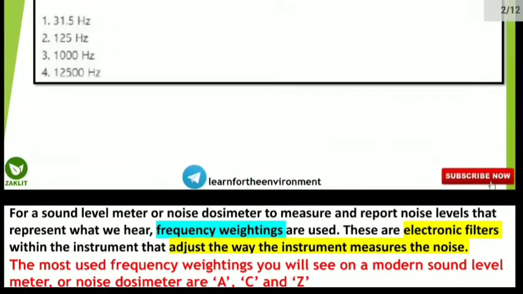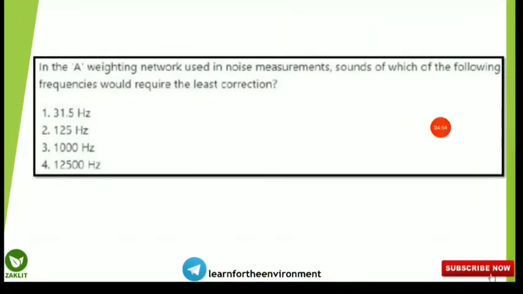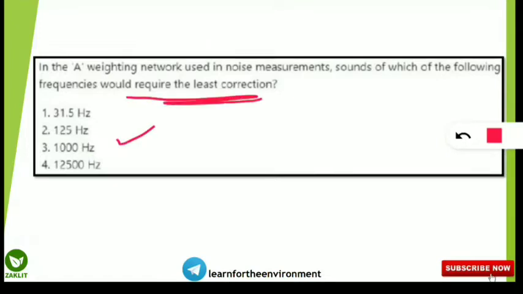Let's move to the question and we'll answer. The answer will be option number 3, that is 1000 Hz. It will require the least correction in the A weighting network, that is the 0 correction value. I hope you are able to understand. Let's move to the next question.